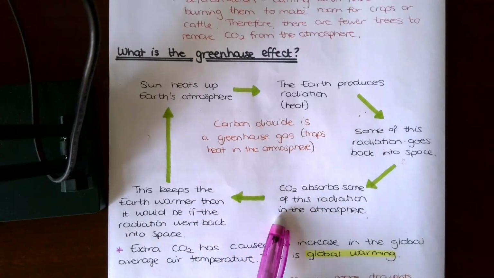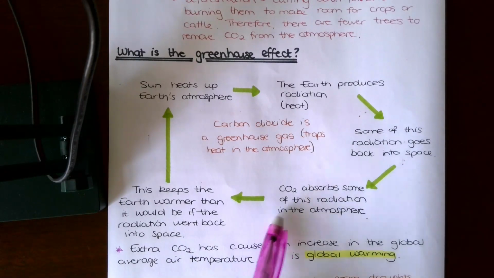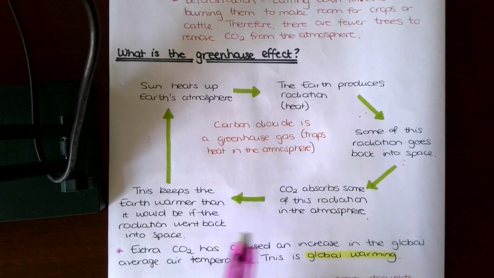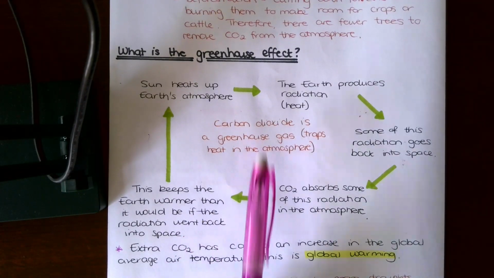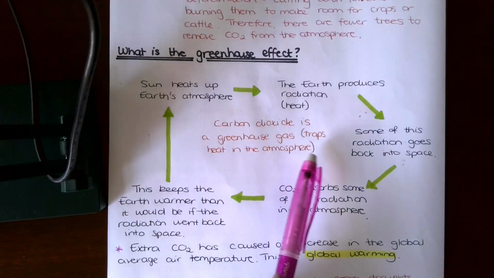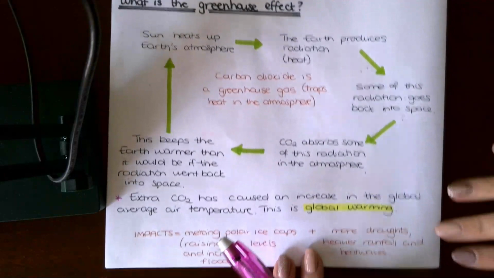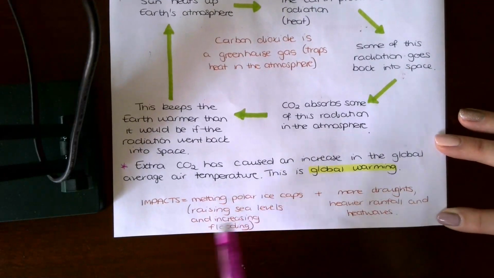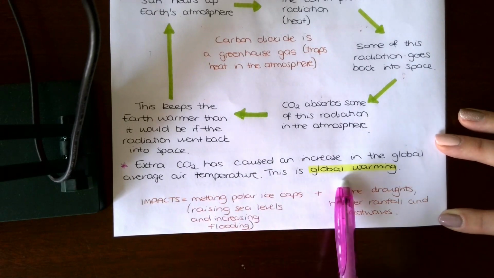Now we need a certain amount to keep it at a temperature so we can live on the earth, but if we have too much carbon in the atmosphere, too much heat stays in the earth and the earth then starts to heat up. So carbon dioxide is a greenhouse gas, and greenhouse gases trap heat in the atmosphere. So extra CO2 has caused an increase in global average air temperature. This is called global warming.